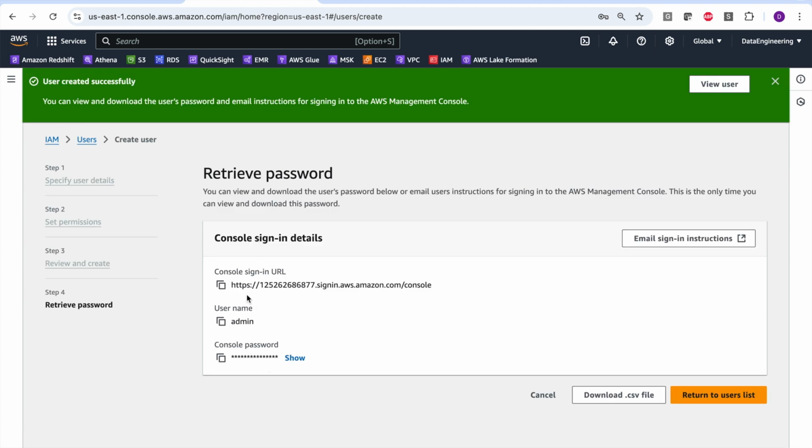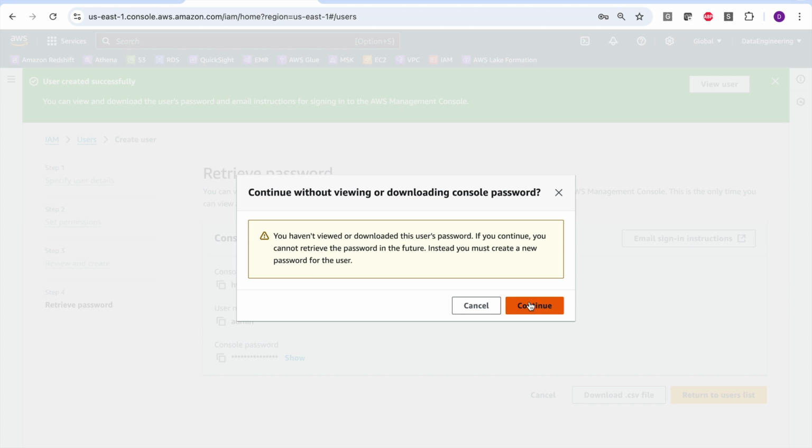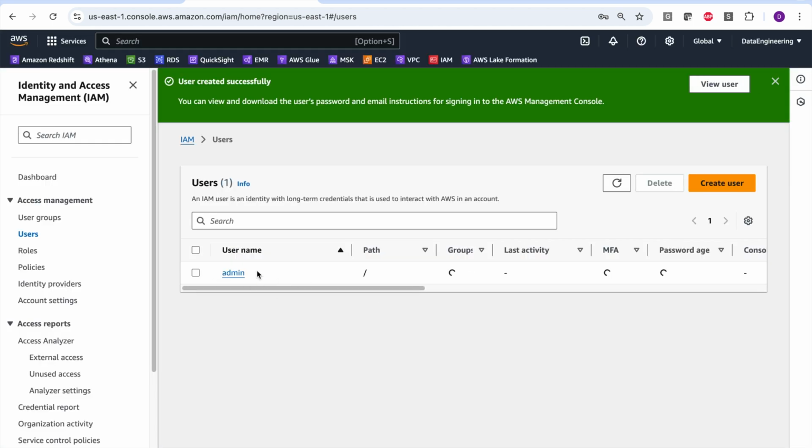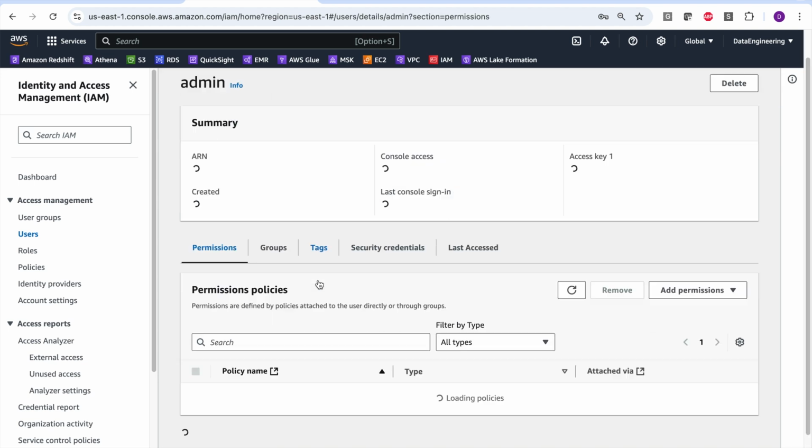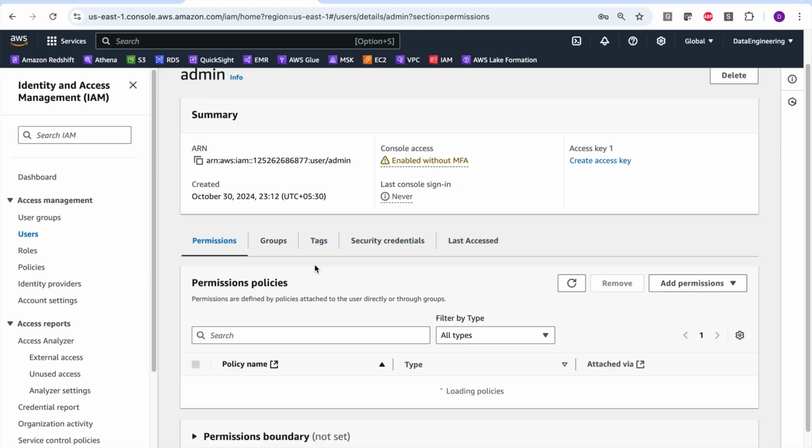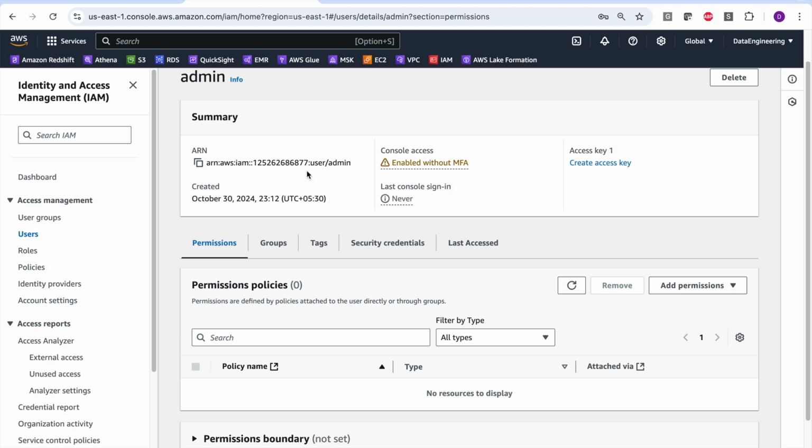We have this console password, and this is the console sign-in URL, meaning I can use this URL to log into the console, which will be specific to the admin user that I have just created. So I'll copy this as of now, but I'll return to the users list, and this is the user that I have created. You can click on this user, and there are multiple options that you can see. This is the ARN of the user.